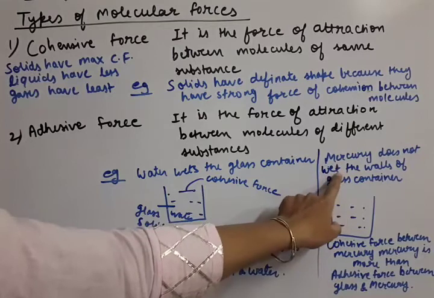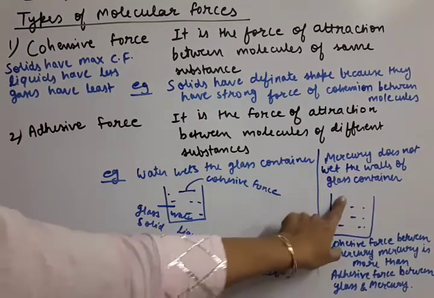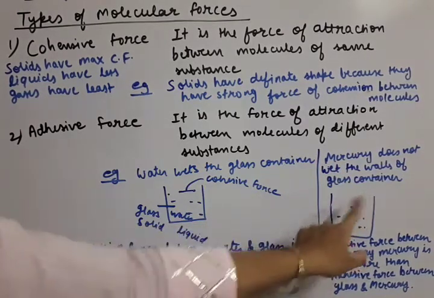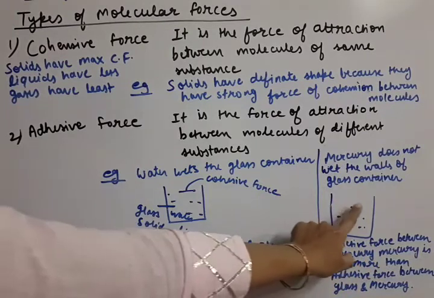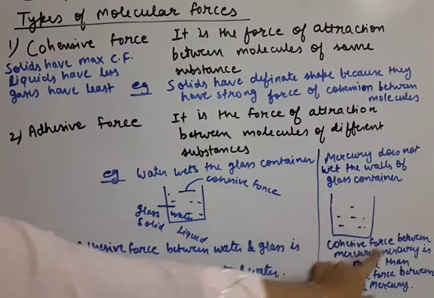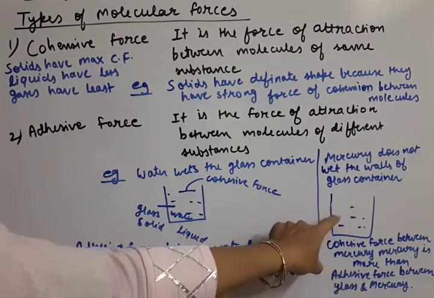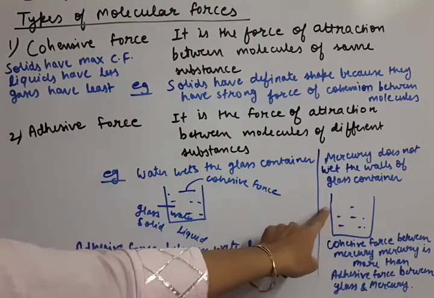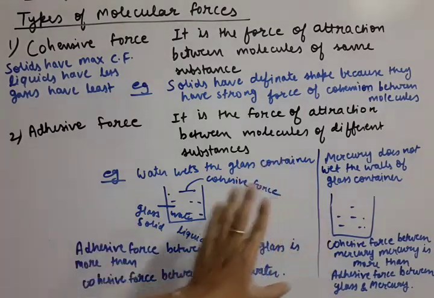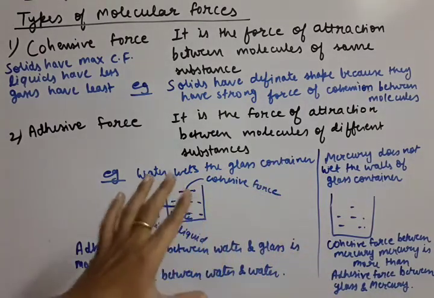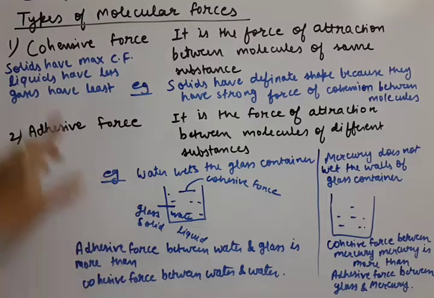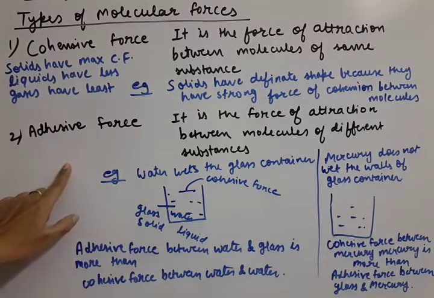So mercury does not wet the walls of the container. Does not wet means mercury remains away from the glass. That means the cohesive force between mercury and mercury is more than the adhesive force between mercury and glass. This way we can understand the behavior of different liquids and solids. These are the two forces which we have discussed here. Now let us move to the next sheet.